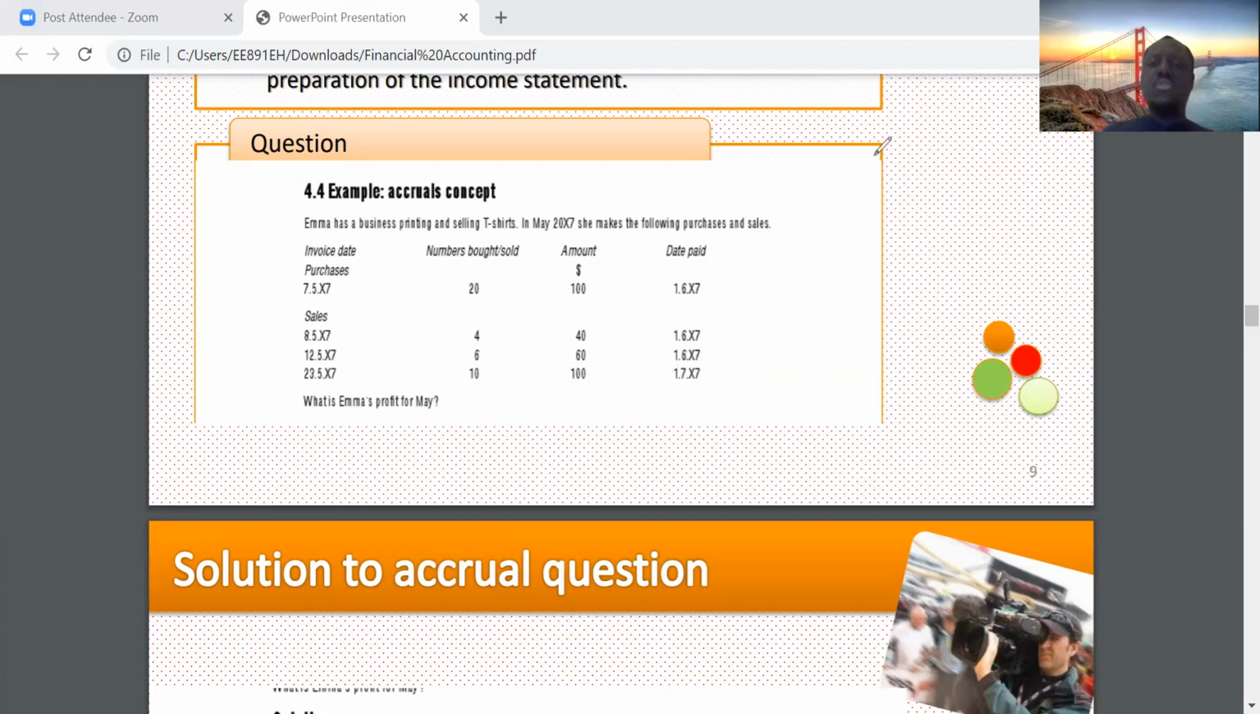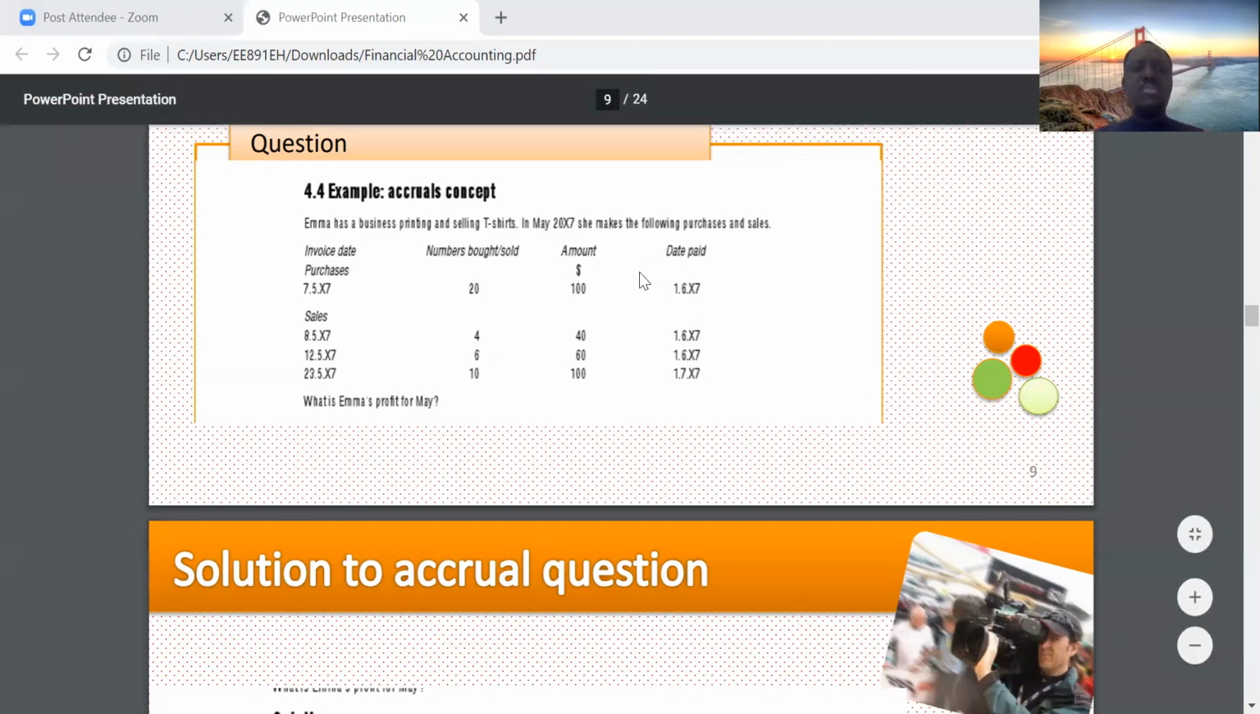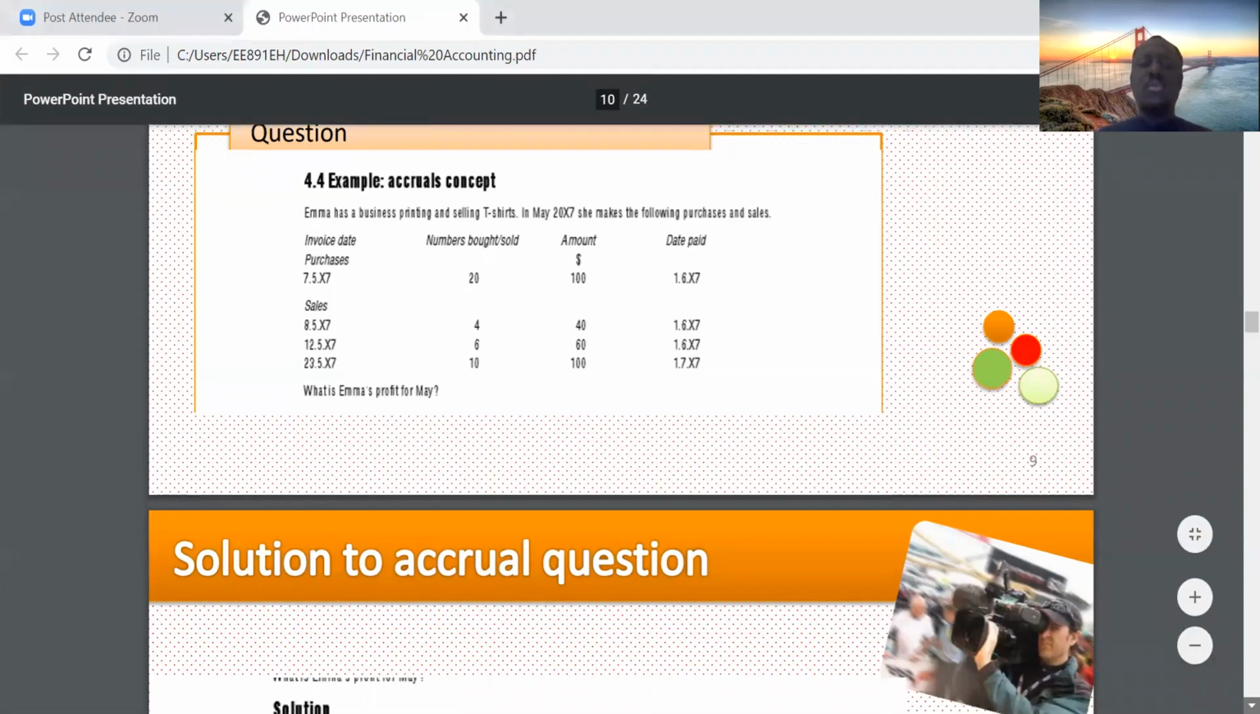Then now let's move on to purchases. So purchases also was 0.